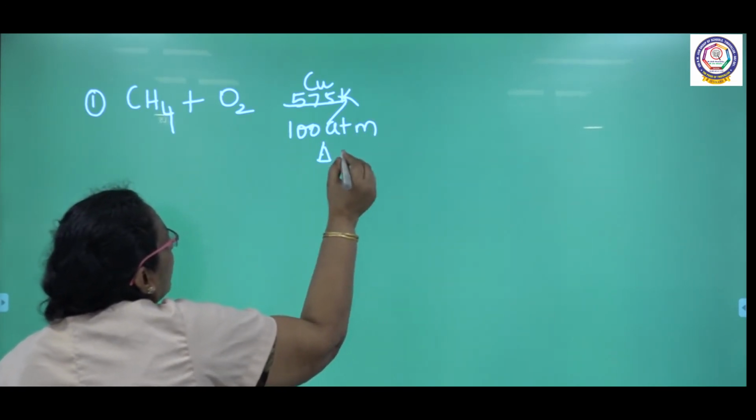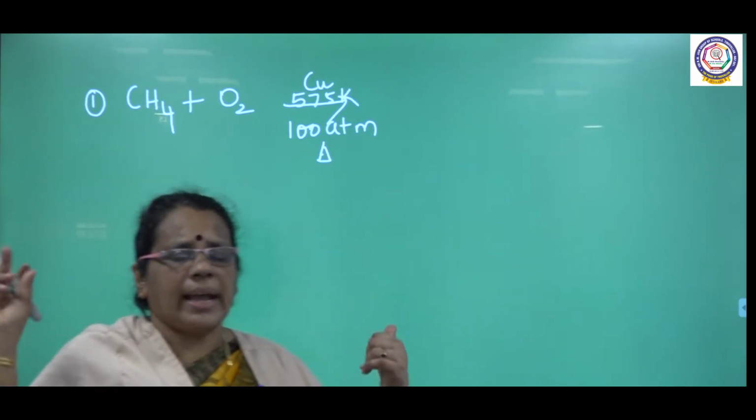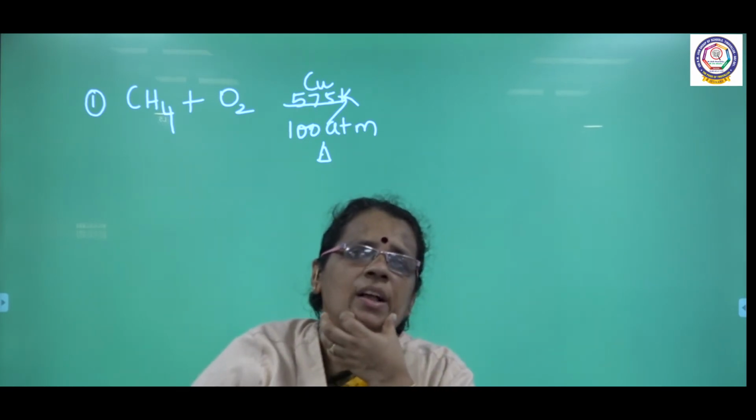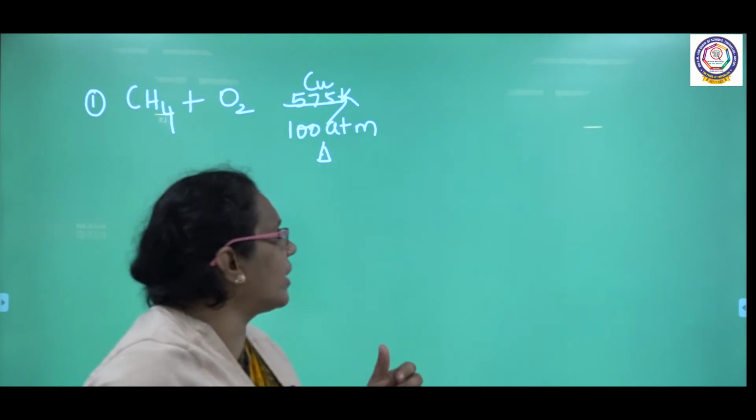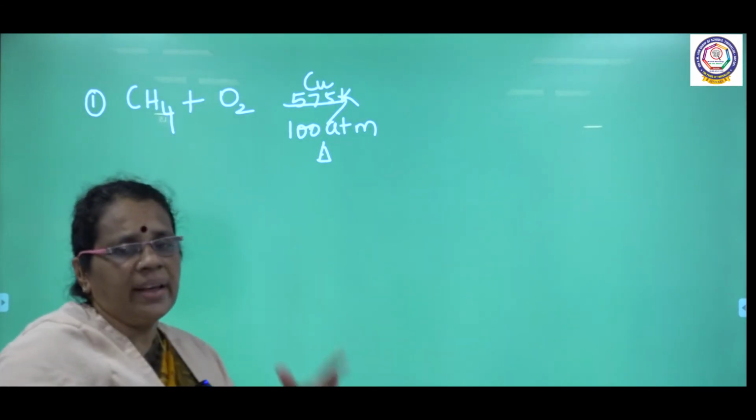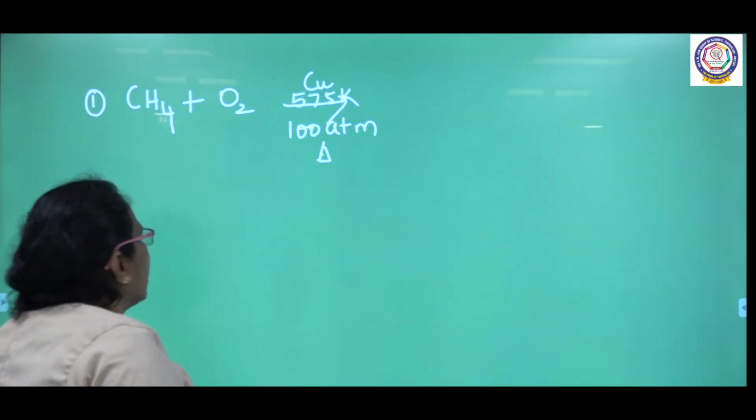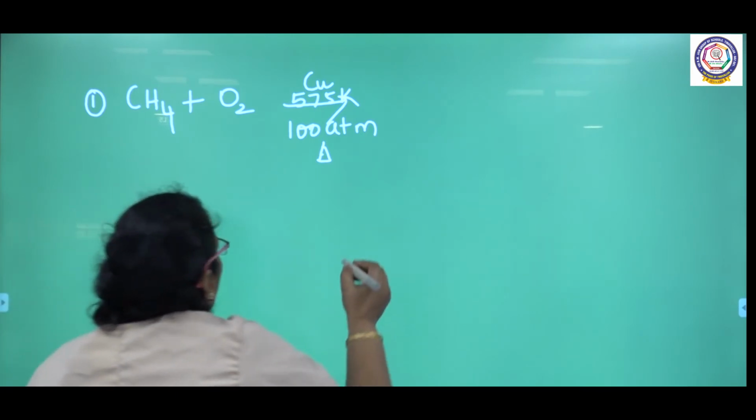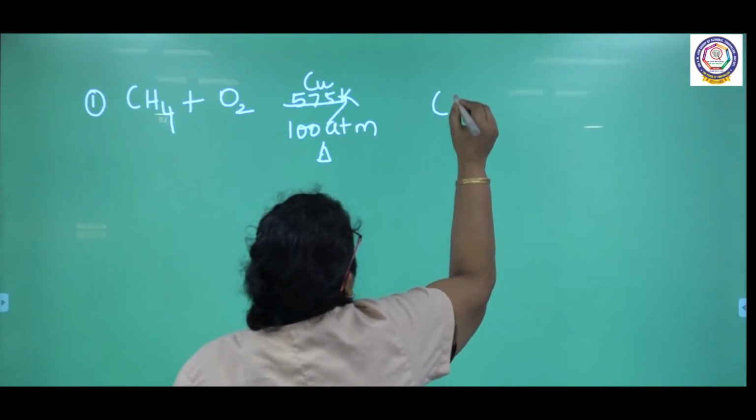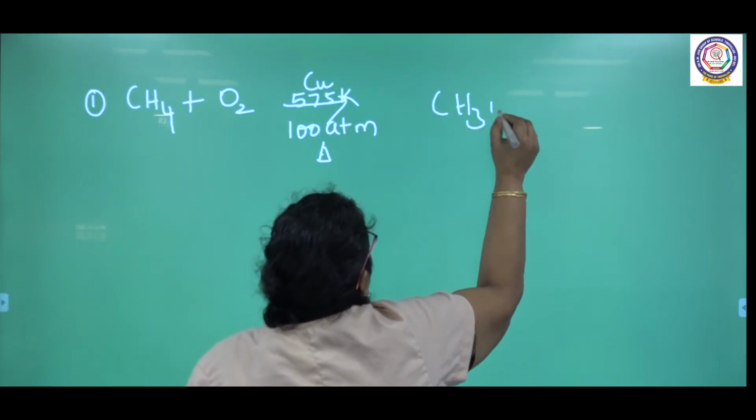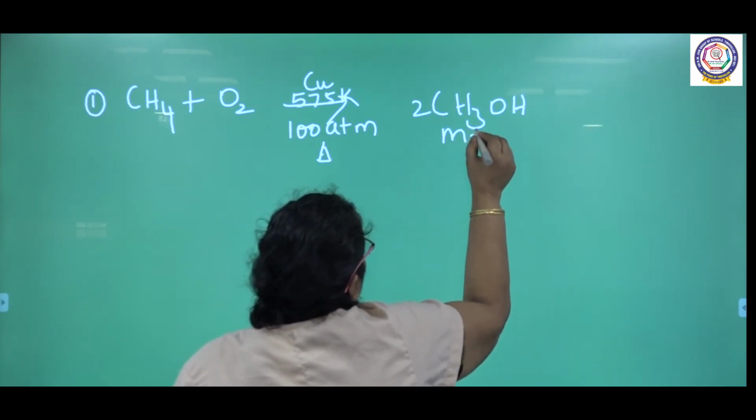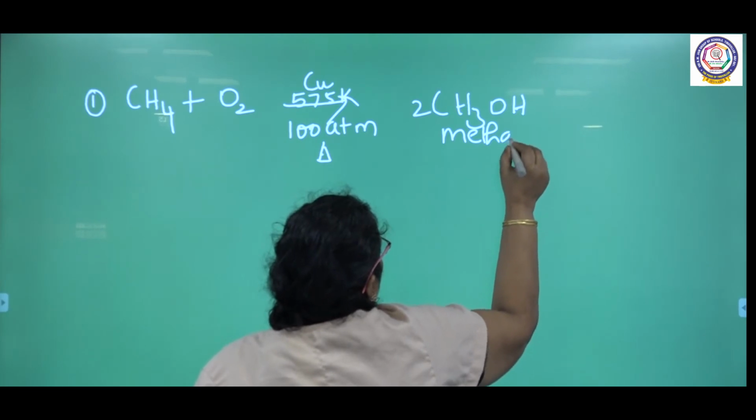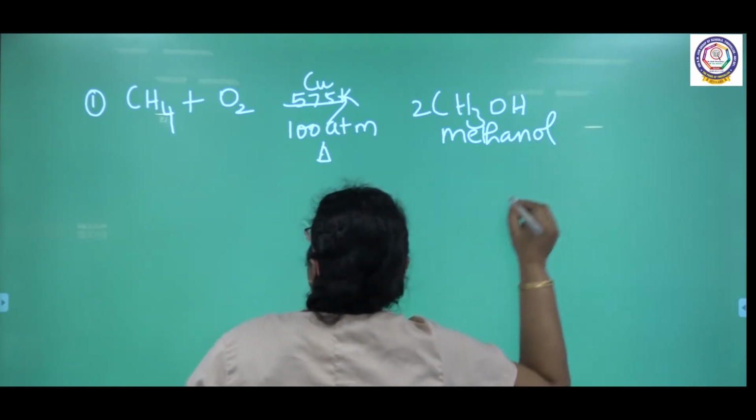What are the conditions required here for controlled oxidation? I need a limited supply of oxygen. What is the catalyst I am using here? Copper is used as a catalyst, and a pressure of 100 atmosphere is required at 575 Kelvin. The reaction is taking place. What is the product I am getting here? Methanol. I am getting 2 molecules of methanol. So, from methane I am getting methanol.